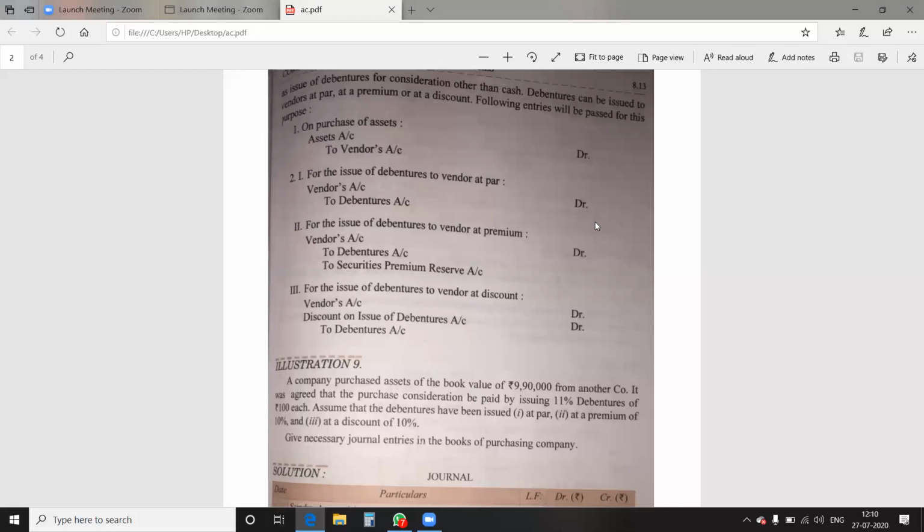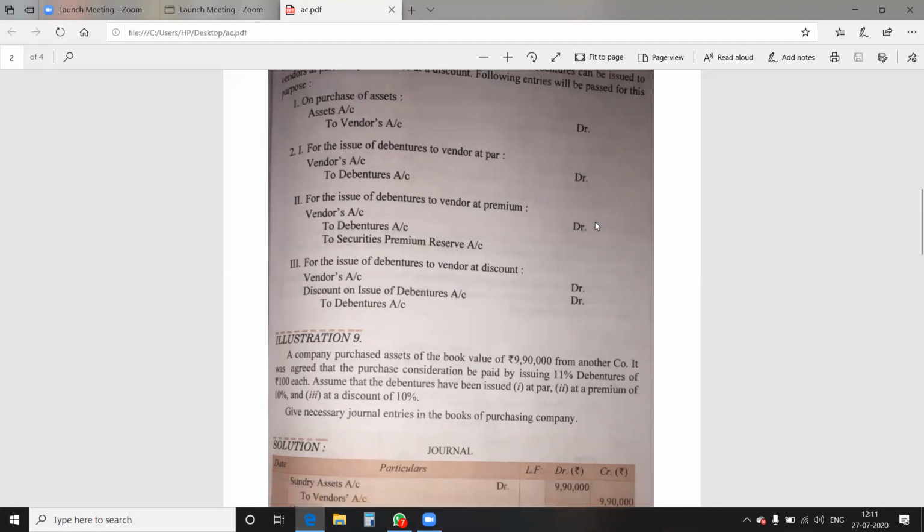As we purchased the asset from the vendor, we credited it at the time of purchase. Now we are issuing the debenture to the vendor, so vendor account will be debited now. Now discount is a kind of loss for the company, so discount on issue of debenture account is also to be debited. And after that, to debenture account. When you did it for share capital, instead of debentures, you had to mention share capital account. So I hope the entries are clear to you, what accounting treatment is to be done.